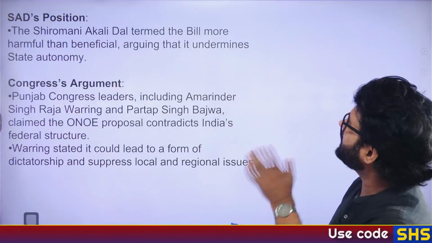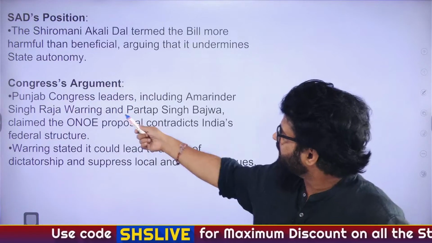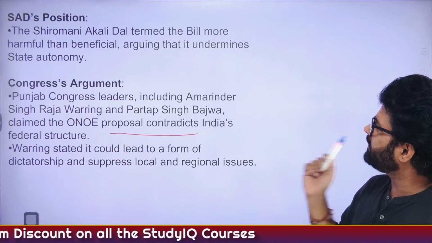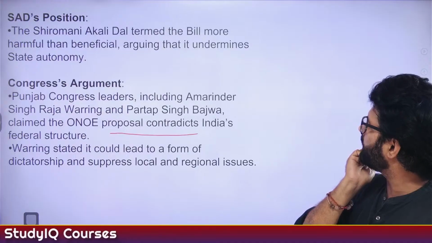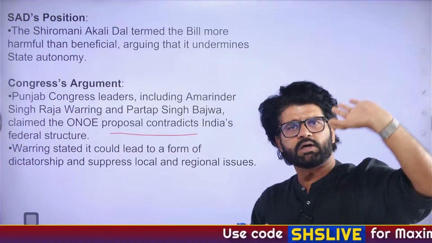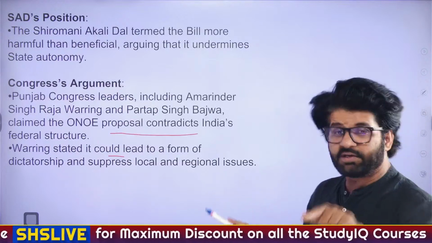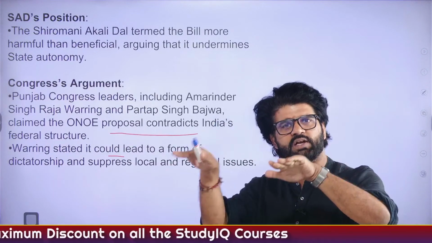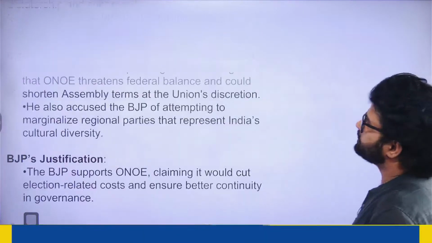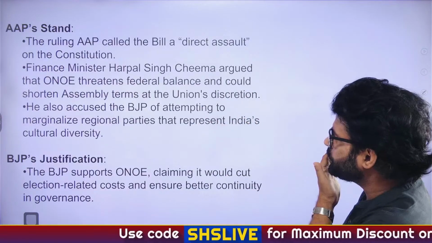Shiromani Akali Dal is saying that the bill is harmful and undermines state autonomy. How? We have talked about it. The second, in Punjab, forget about the leaders, let's see what they are saying. One party claimed that the One Nation, One Election proposal contradicts India's federal structure, because as we have seen, state elections will be determined by the central election when it happens. They stated that it could lead to a form of dictatorship and suppress local and regional issues. As we have seen, when national and state elections happen at the same time, national issues take precedence over local and regional issues. They are talking about the different issues plaguing One Nation, One Election.